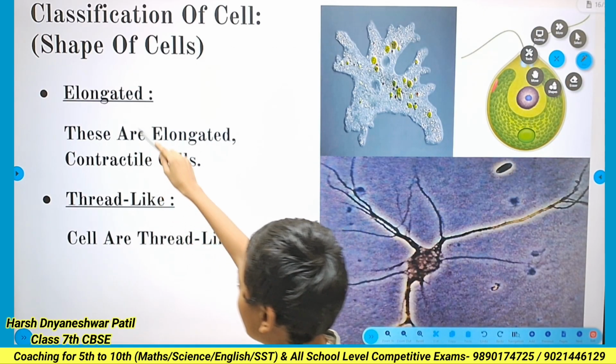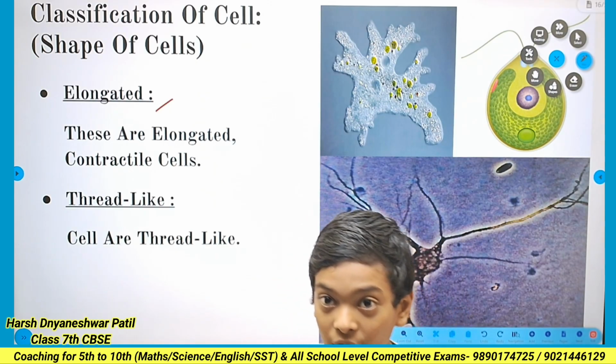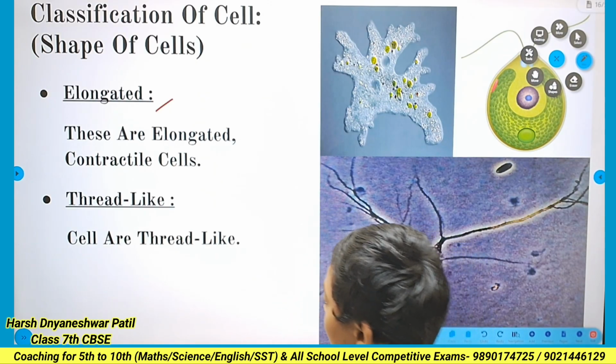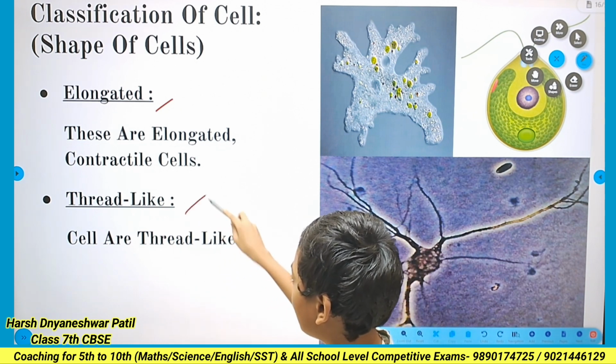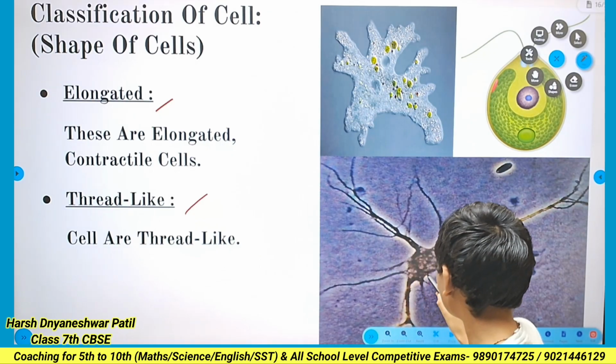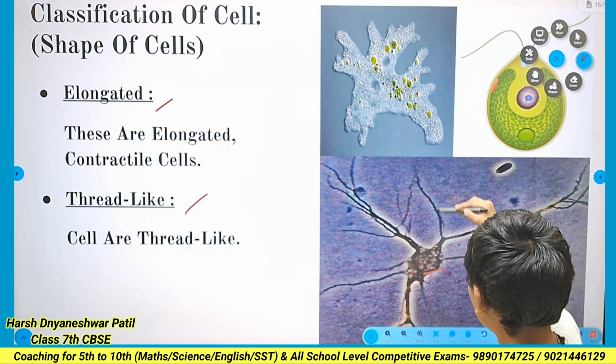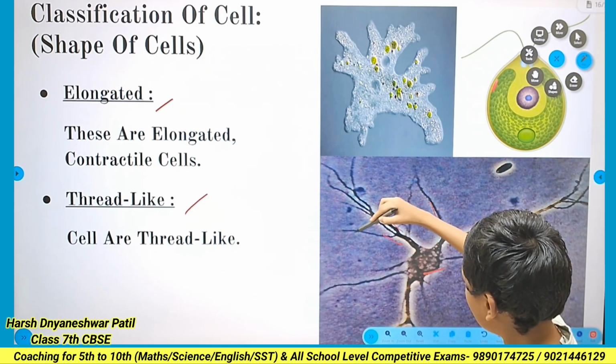And there is elongated. Muscle cells are elongated cells. Then thread-like: in the human brain, the nerve cell is present. The figure of the nerve cell is like threads, like this.